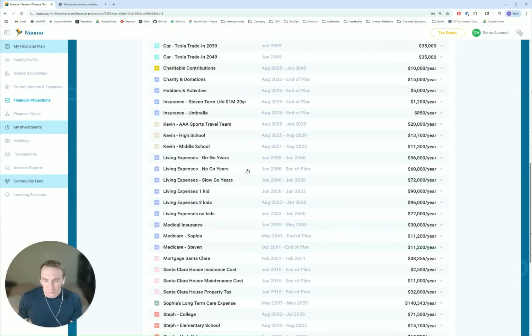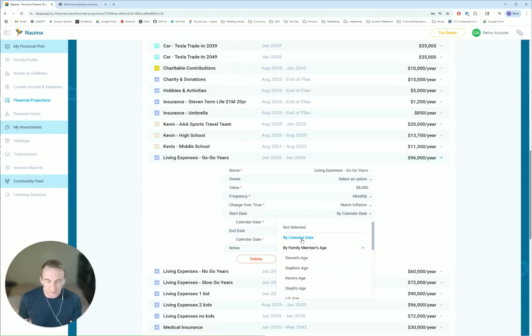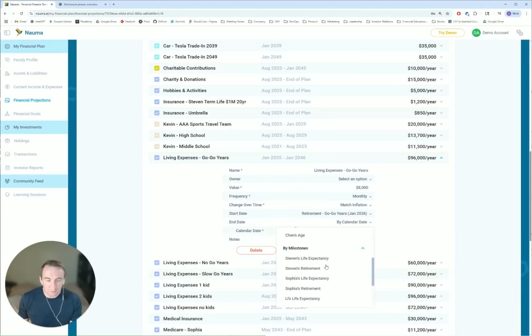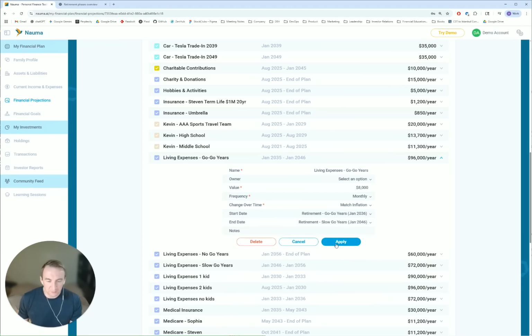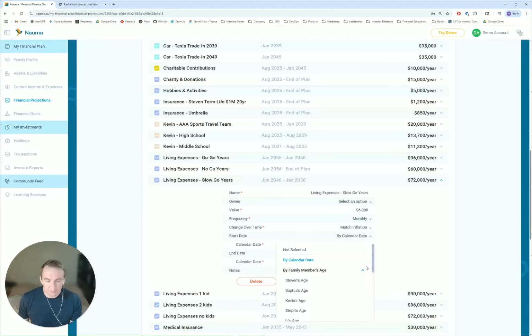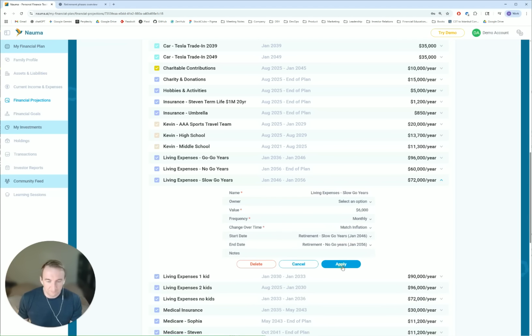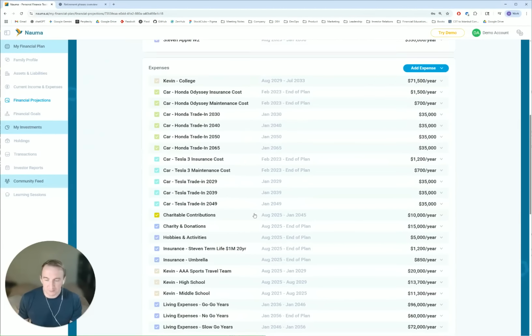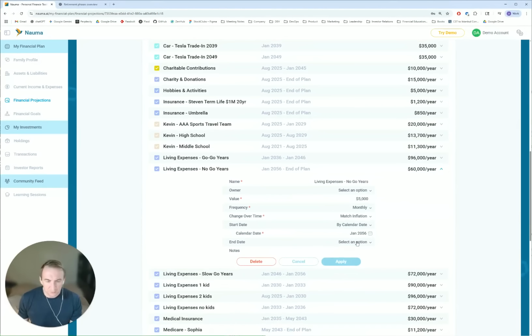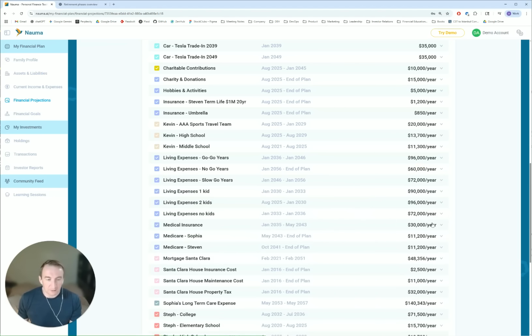And now we will go and update their living expenses. So instead of the calendar date, we will say that it will start at retirement go-go years, and it will finish at retirement slow-go years. Click apply. For slow-go years, we will say that it will start at slow-go years and end at no-go years. Very simple. Click apply, and our projection is being updated. And for no-go years, we will say that the start date is going to be no-go years, and it will go till the end of the plan. We are not finishing these expenses, and click apply.